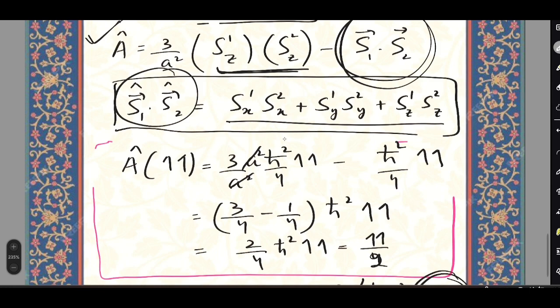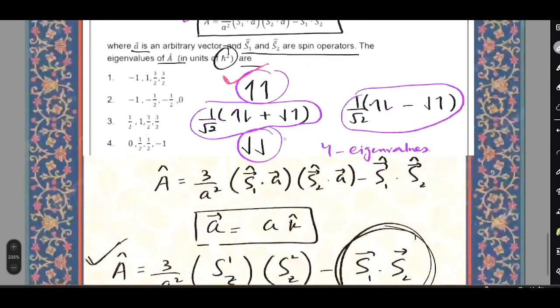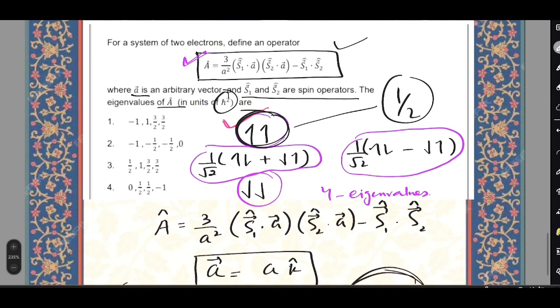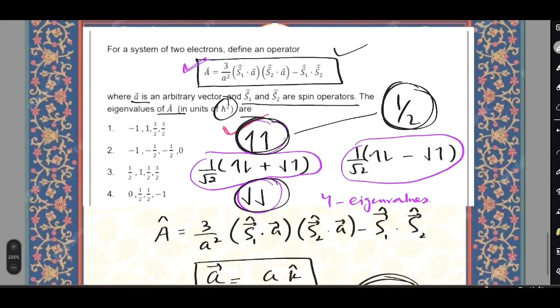So in terms of h square, because the question says in terms of h square, for this eigenstate the eigenvalue is 1 by 2. Now if we calculate for down, we'll have 1 by 2 for down also.